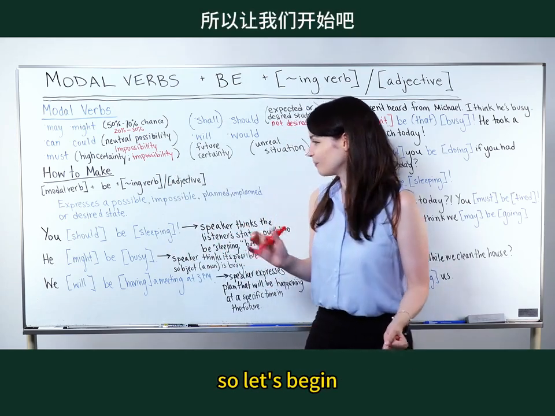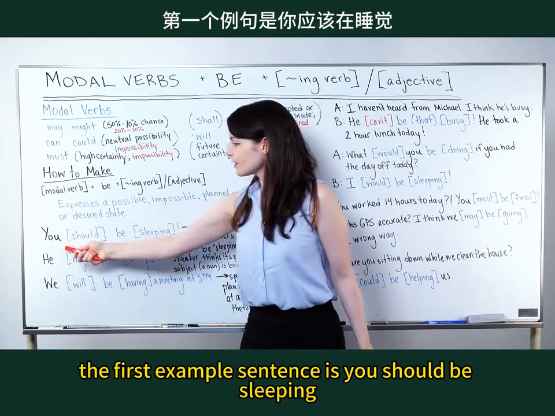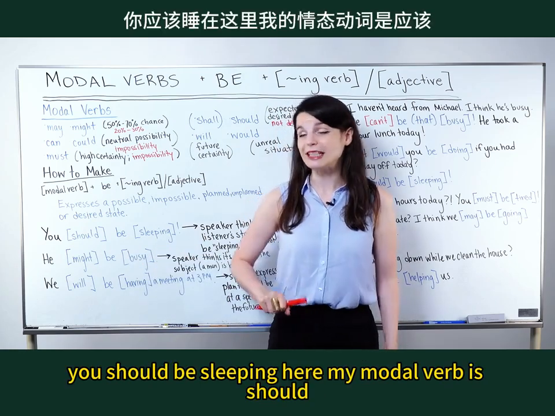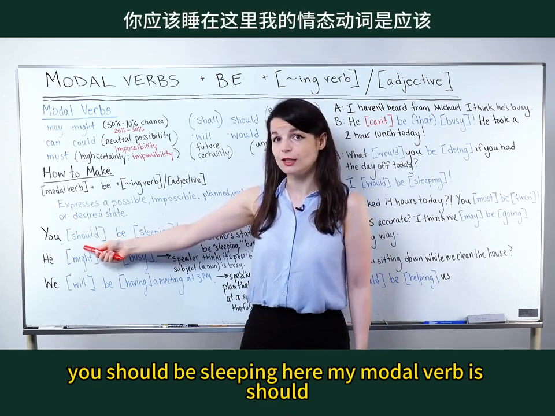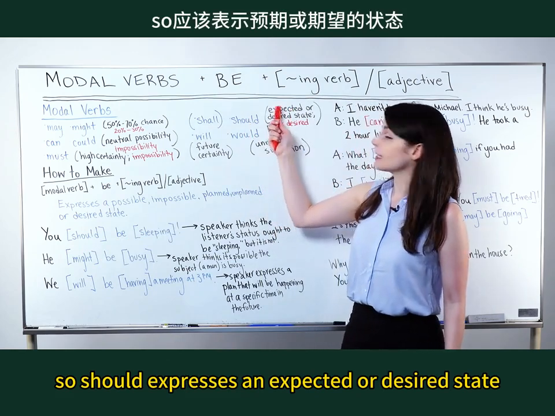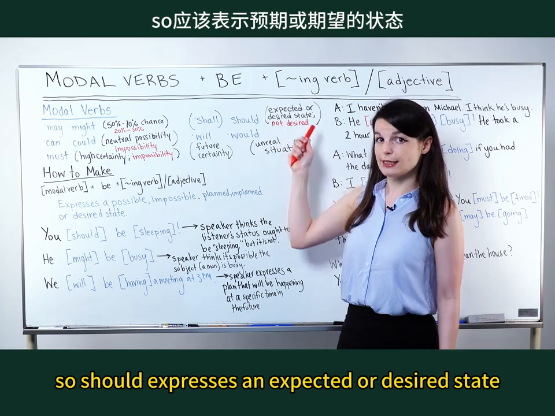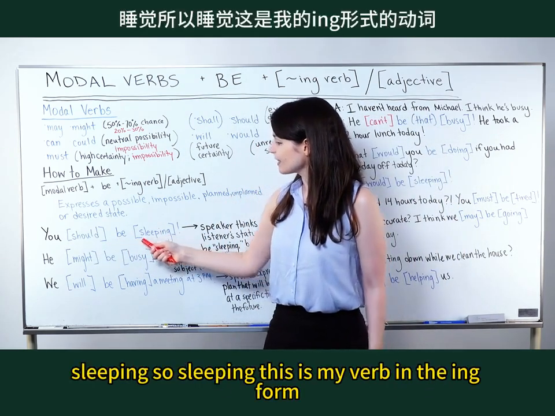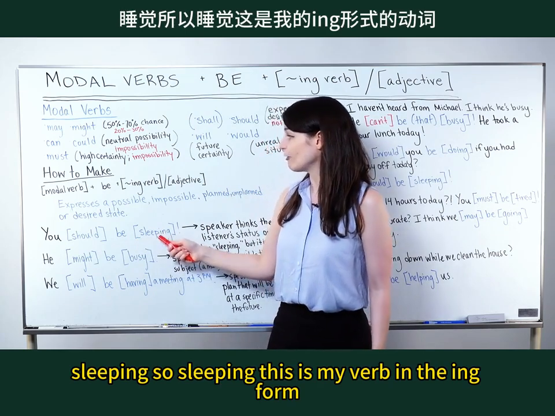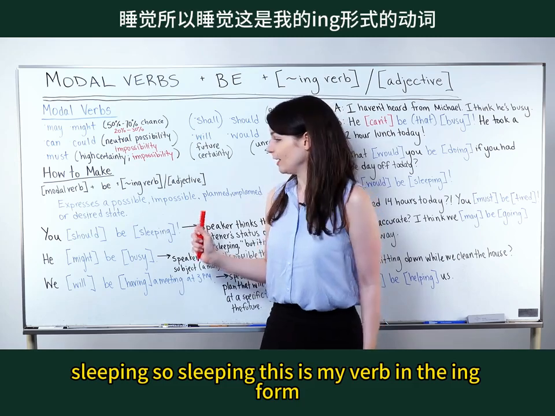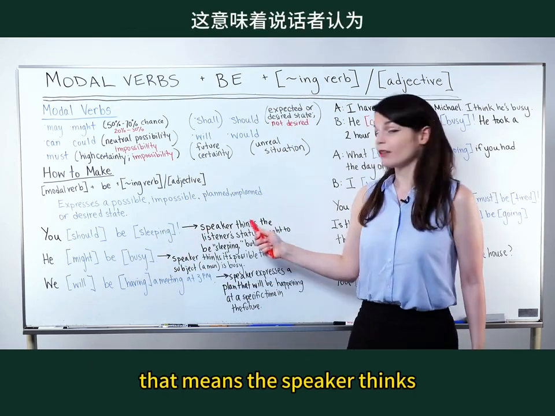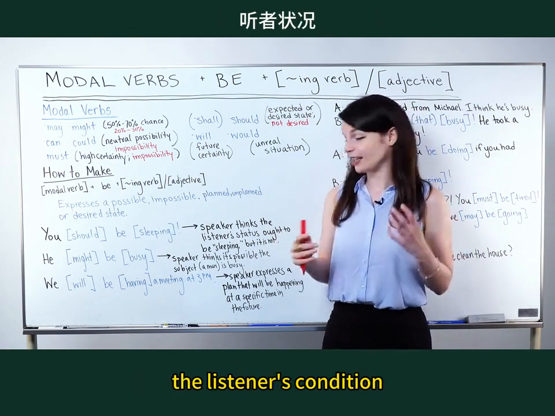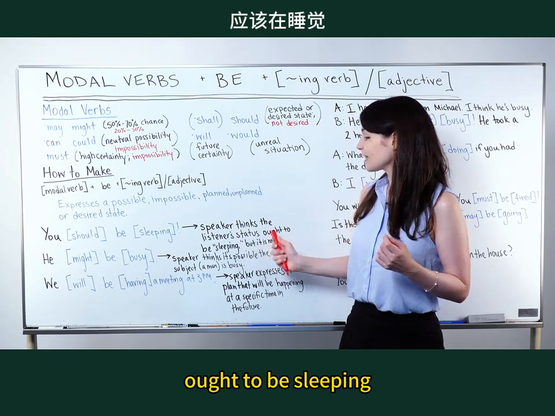So let's begin. The first example sentence is this. You should be sleeping. You should be sleeping. Here my modal verb is should. So should expresses an expected or desired state. In this case, you should be sleeping. Sleeping, this is my verb in the ing form. That means the speaker thinks the listener's status or the listener's state, the listener's condition ought to be sleeping.